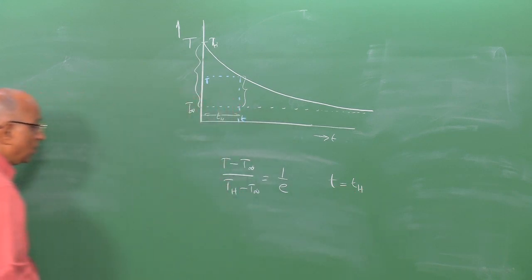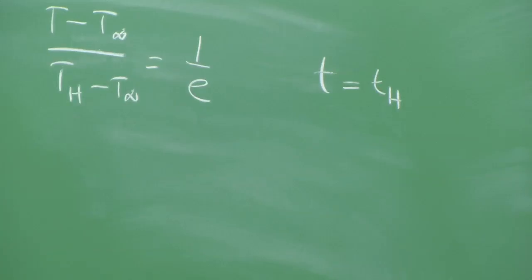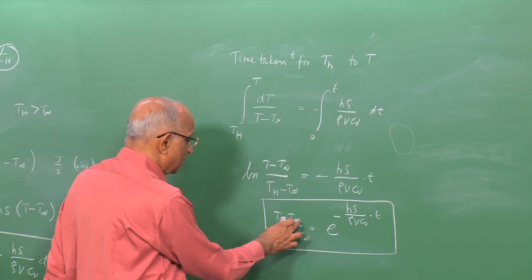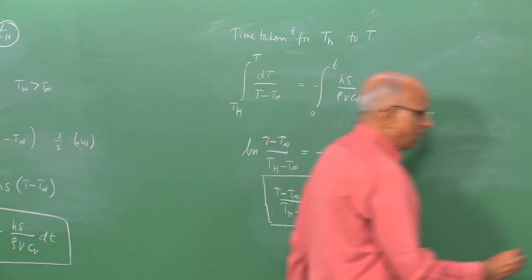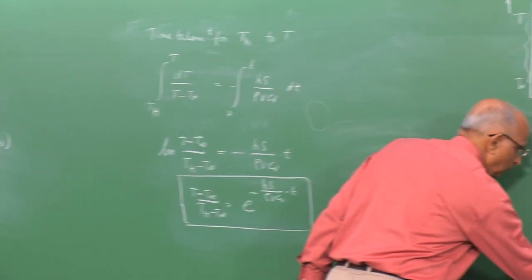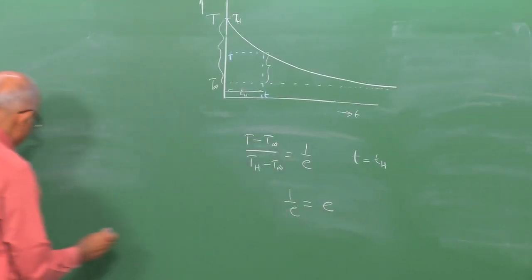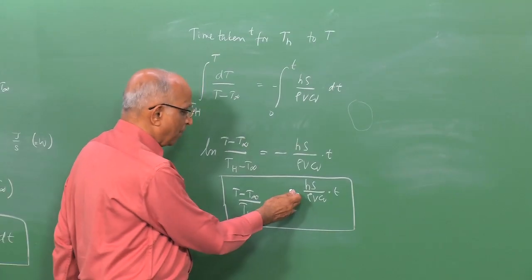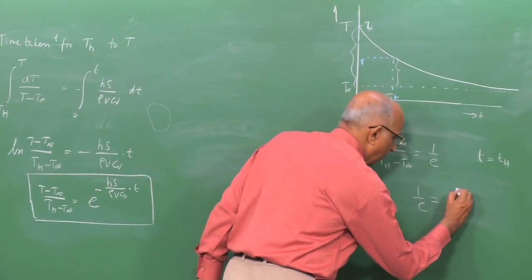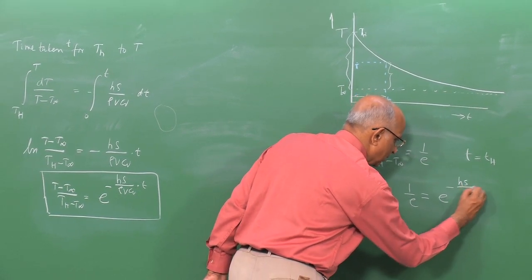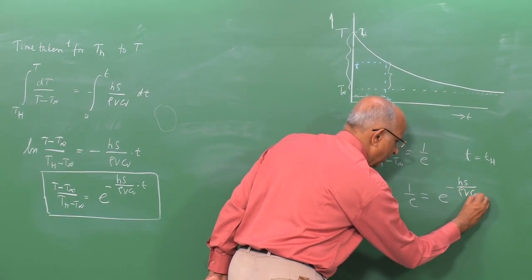Let us work out the time based on this expression. Now 1 over e is equal to, on the right hand side, e to the power minus h s divided by rho v into C v, times t.